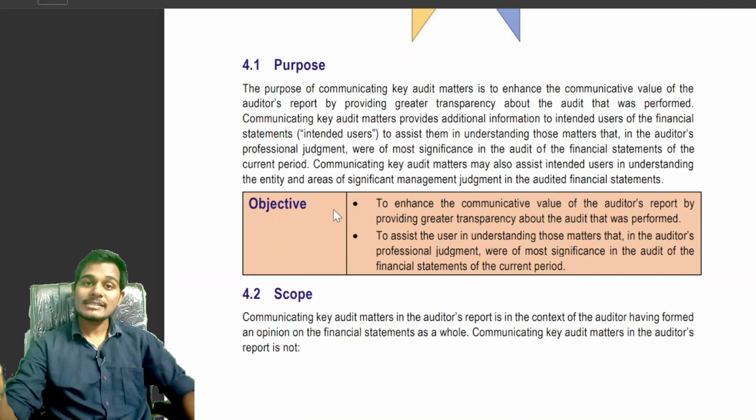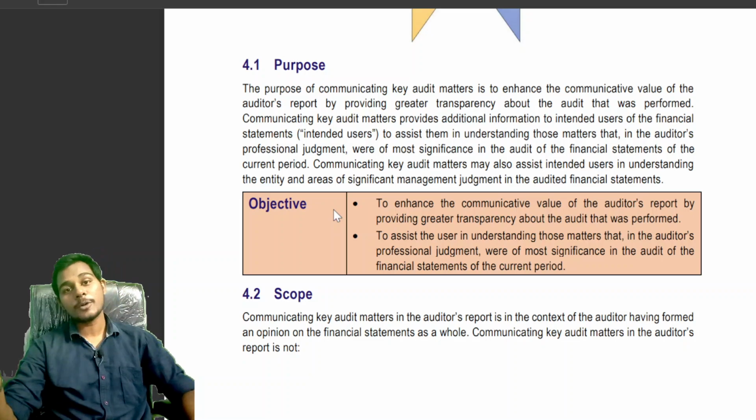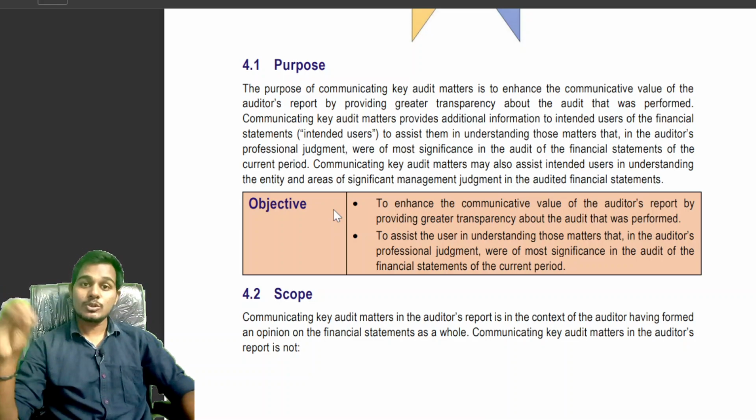It will enhance the communication value of the audit report because we are providing greater transparency about the audit that was performed. See students, the auditor is providing the matters of most significance during the audit of the current period, according to his professional judgment. The matter is provided in the key audit matter paragraph.